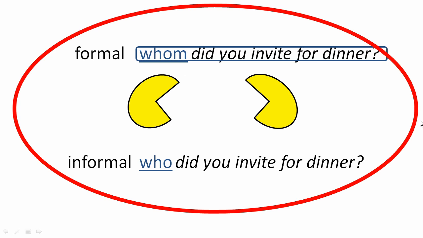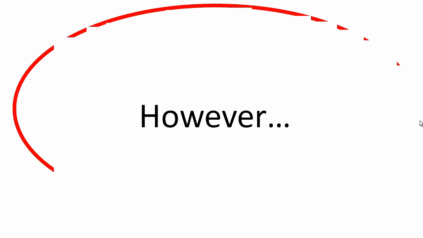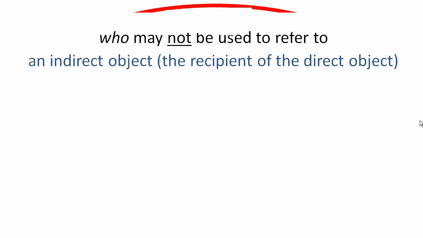So as you can see, the rule is a little unclear. So let me give you an example of when you shouldn't ever use who. Who may not be used, not in written language, not in spoken language, to refer to an indirect object. An indirect object is the recipient, the receiver of the direct object. Let's take a look at an example here.